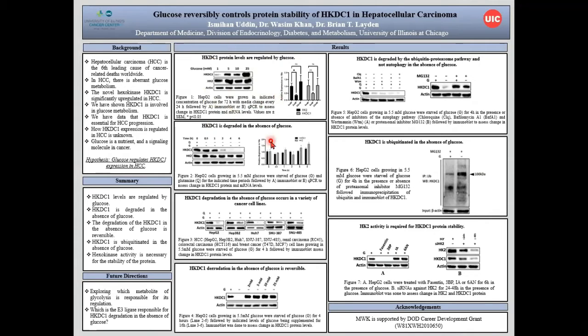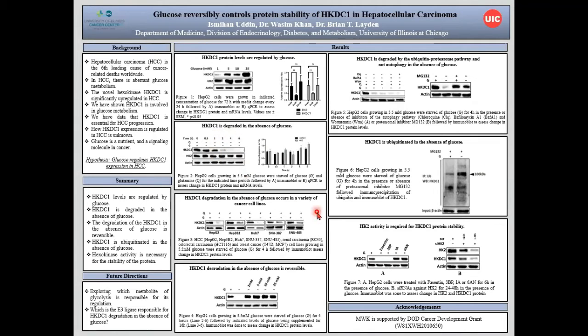To further test this observation, we starved the HepG2 cells of glucose from half an hour to 6 hours, and at the end, we performed immunoblotting and qPCR, and our data suggests that there's a significant degradation of HKDC1 in as little as 2 hours, as shown here.